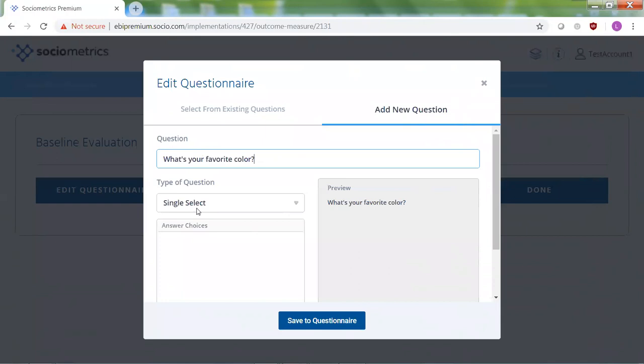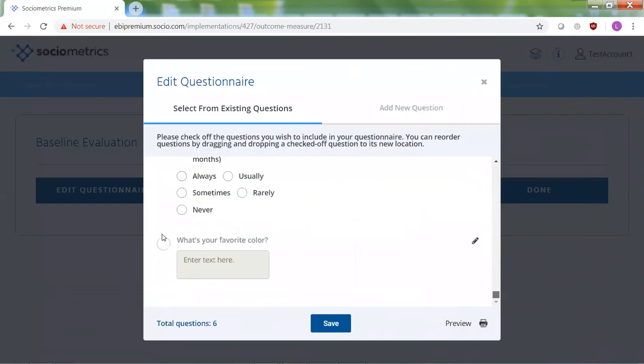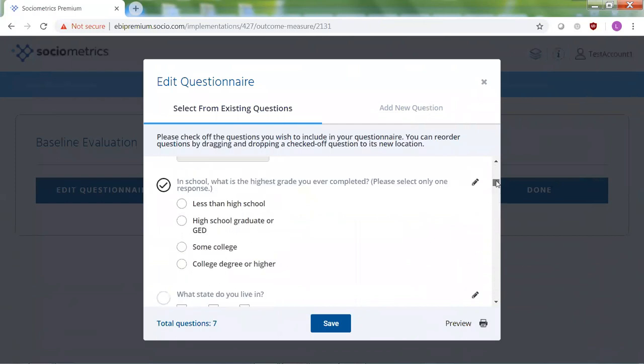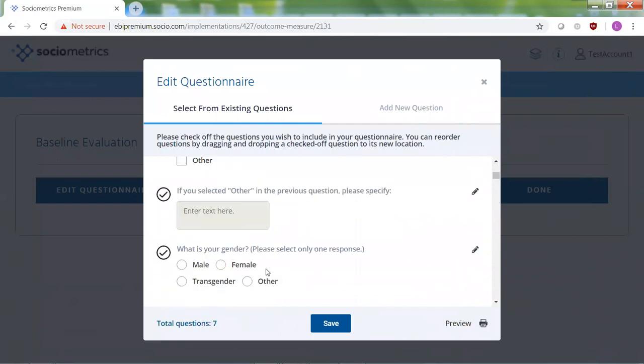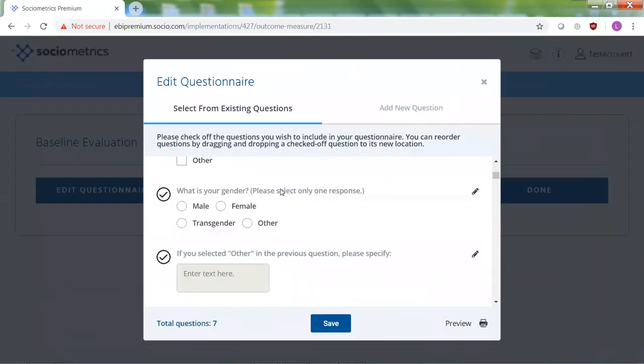And I can select the question type. So I will just go with a text box so anybody could type in their answer, press Save to Questionnaire. And I can see that question is now at the bottom here. Also, if I want to change the order of my questions, I can go ahead and drag and drop them to new places in the questionnaire. So there's a lot of flexibility to build exactly what you want for your baseline evaluation.